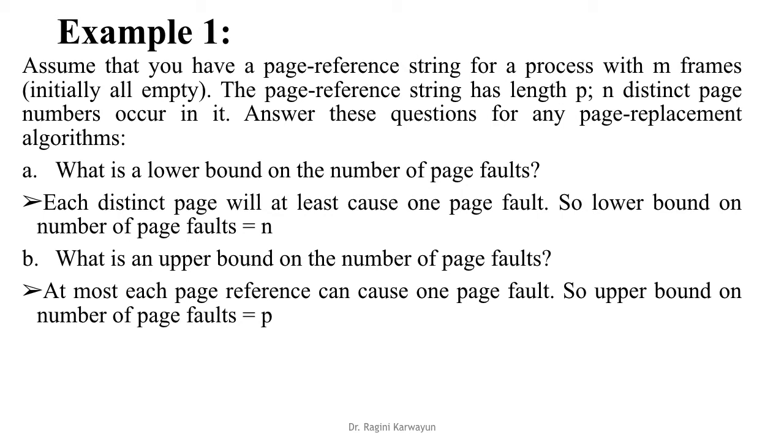For example, in the previous question the total references were 20, so we can have at most 20 page faults. We cannot have more than 20 page faults. So the upper bound is the length of the page reference string, and the lower bound is the number of distinct pages in the reference string.